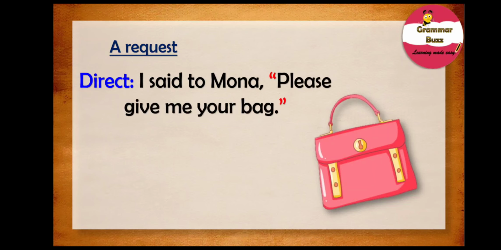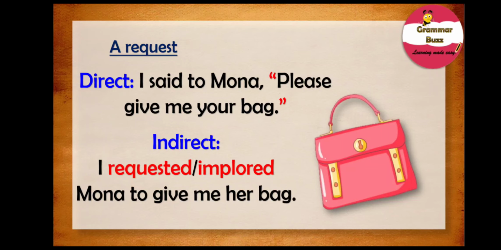If you note closely, this sentence is a request made. So while converting this sentence to indirect speech, we can use words like requested or implored. And the sentence in indirect speech would be, I requested Mona to give me her bag, or I implored Mona to give me her bag. Simple, right?